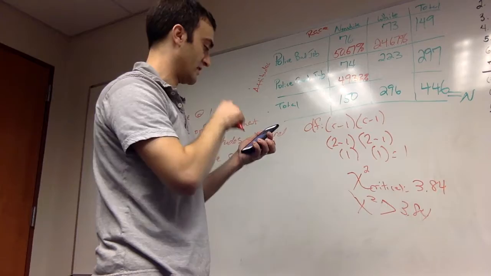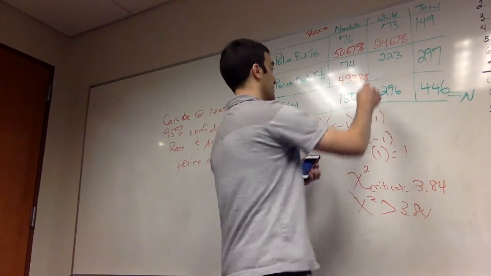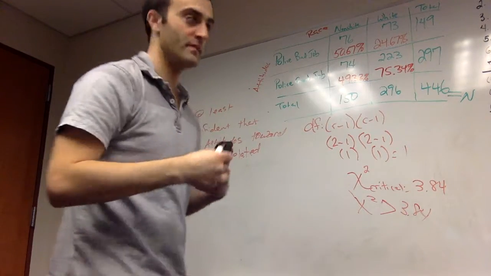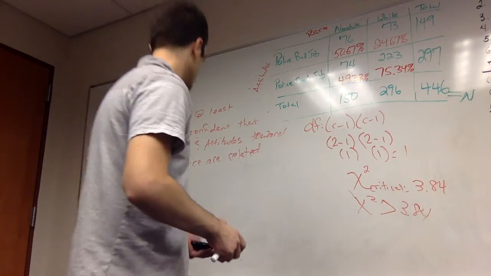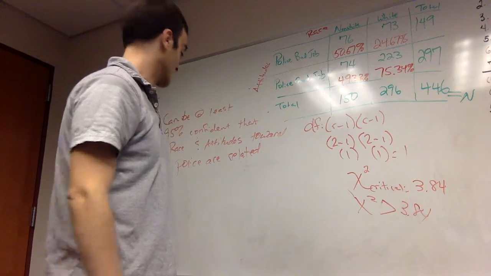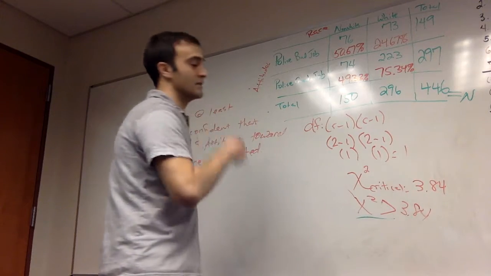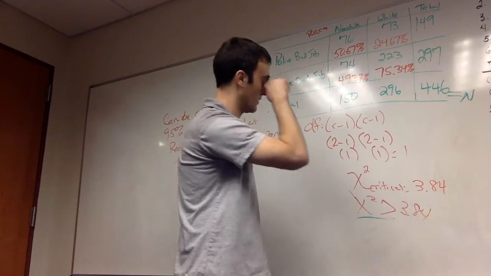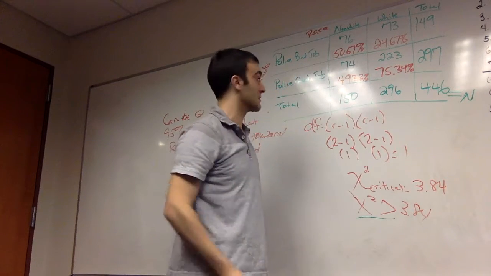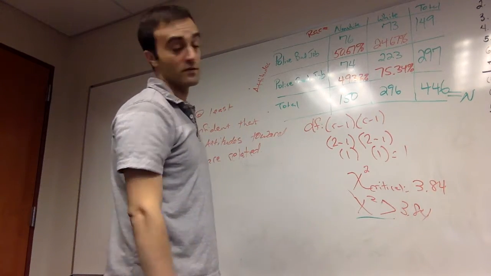223 divided by 296 ends up being about 75.34% of whites say the police do a good job. Now, once we add these percentages in, if it wasn't already obvious to you, you can see what's driving the relationship and why we're getting a statistically significant chi-square value that very much exceeds the critical value of 3.84. You see that the non-white community is about split 50-50 in terms of whether they say the police are doing a good versus a bad job.